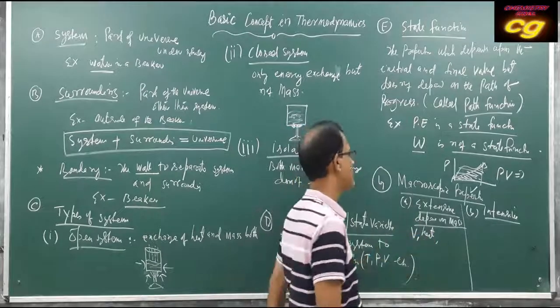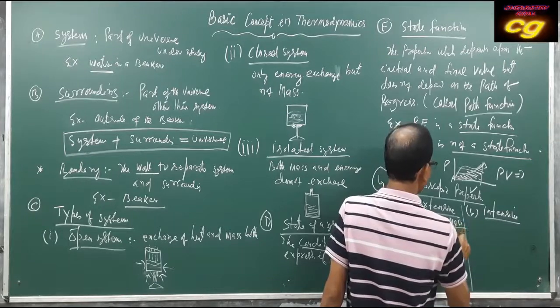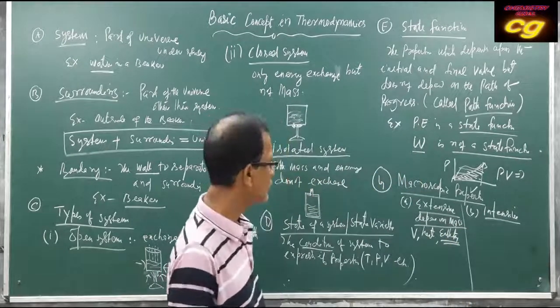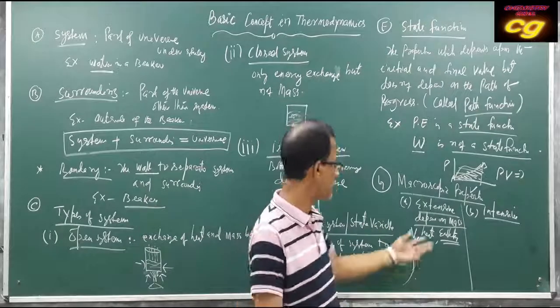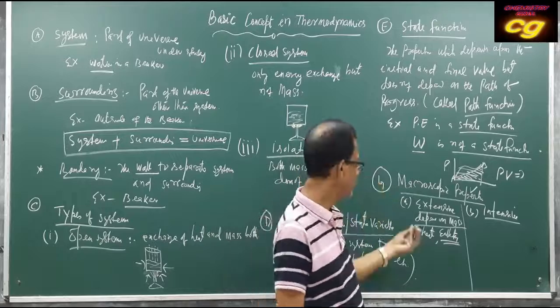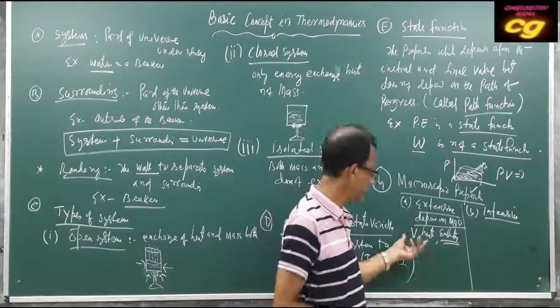Then there are many others. Generally we are discussing volume and heat. Enthalpy, we will discuss later what it is. That is heat content. So these are called extensive properties, because this property changes with mass. If you take a small mass, volume will be small. If you take a large mass, volume will be large.